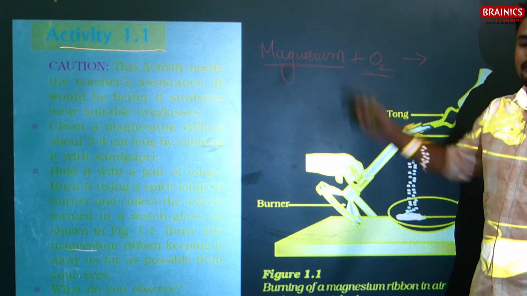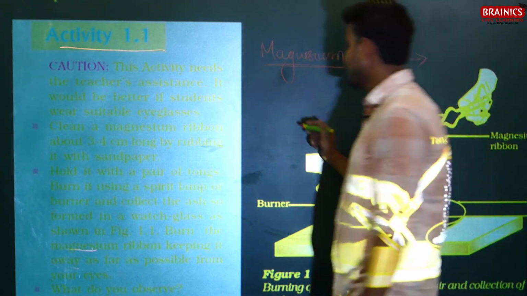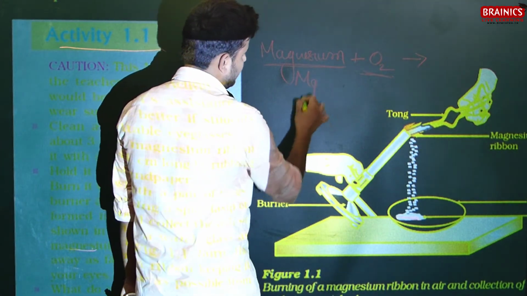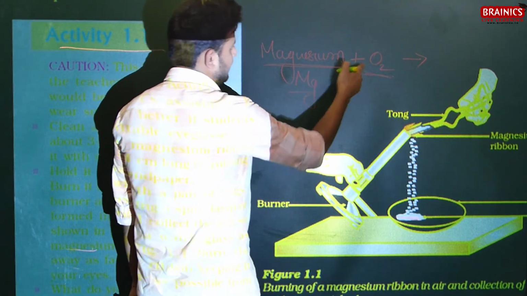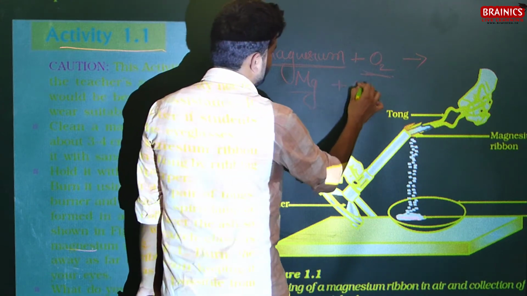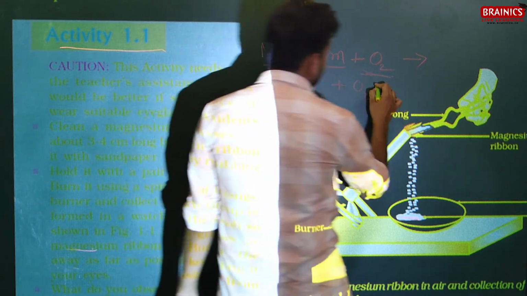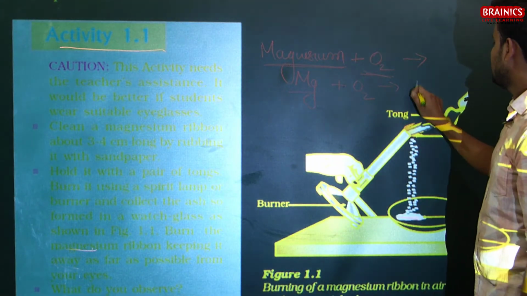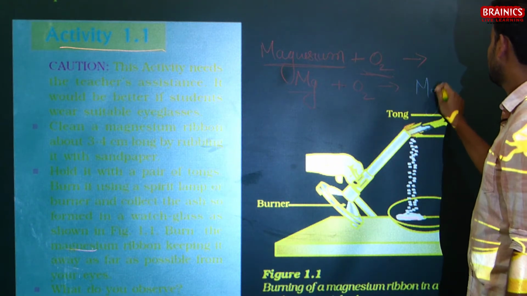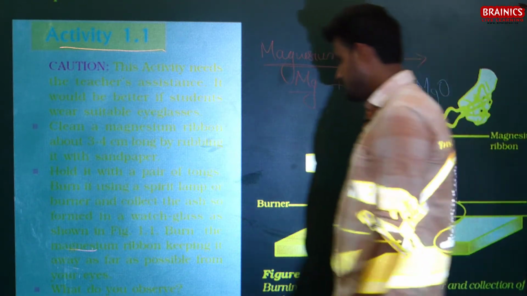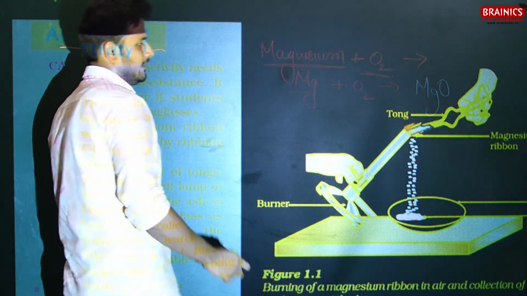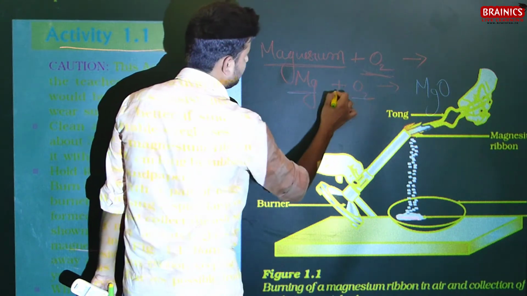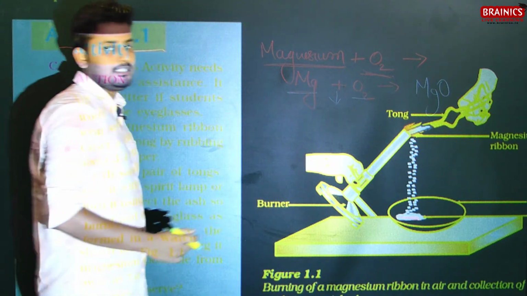So we know the symbol of magnesium. What is the symbol of magnesium? It is Mg, right? It is Mg plus O2. So it is what? It is MgO. Now you will say, sir, what do you mean by this plus sign here?